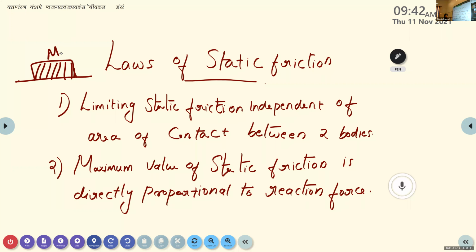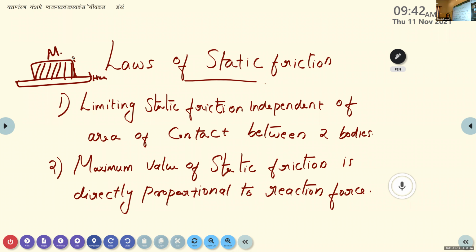This limiting static friction, that is the maximum value of static friction, does not depend on the area of contact between these two bodies: one is the horizontal surface and the other is the object at rest over it. It is independent of area.